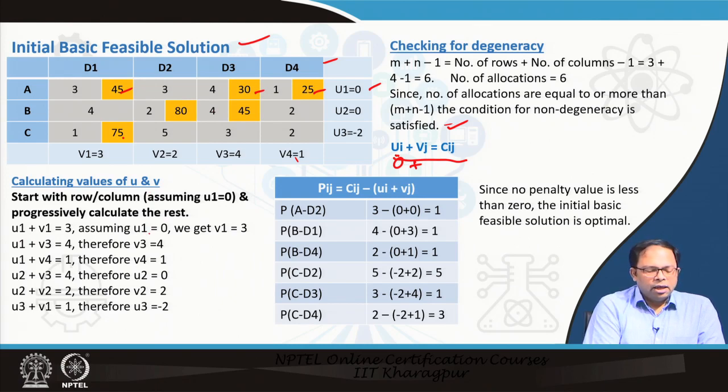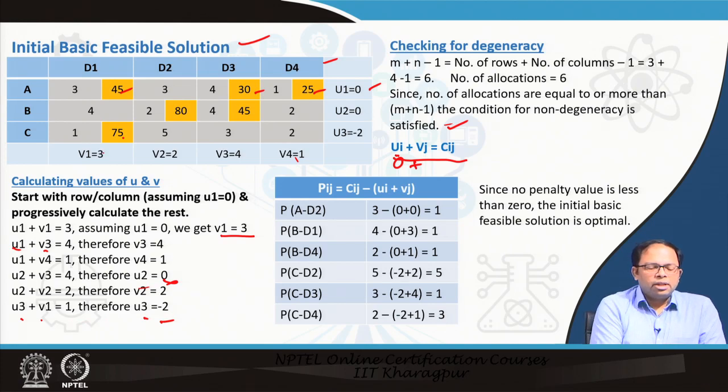So for example, u1 plus v1 equal to 3, assuming u1 equal to 0, so v1 becomes 3, and u1 plus v3 equal to 4, therefore v3 equal to 4. In the same way, u2 plus v3 equal to 4, and we already know v3 equal to 4, so u2 is also going to be 0, and u2 plus v2 equal to 2, therefore v2 equal to 2. We can just calculate that using the same way, and u3 plus v1 equal to 1, therefore u3 would be equal to minus 2.